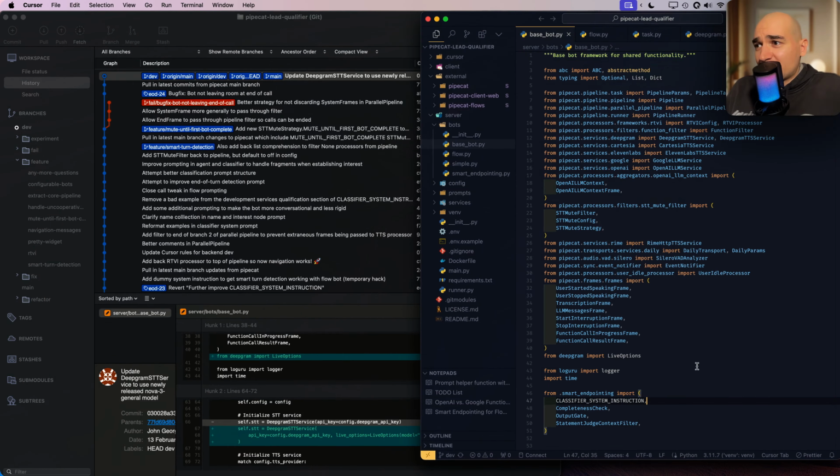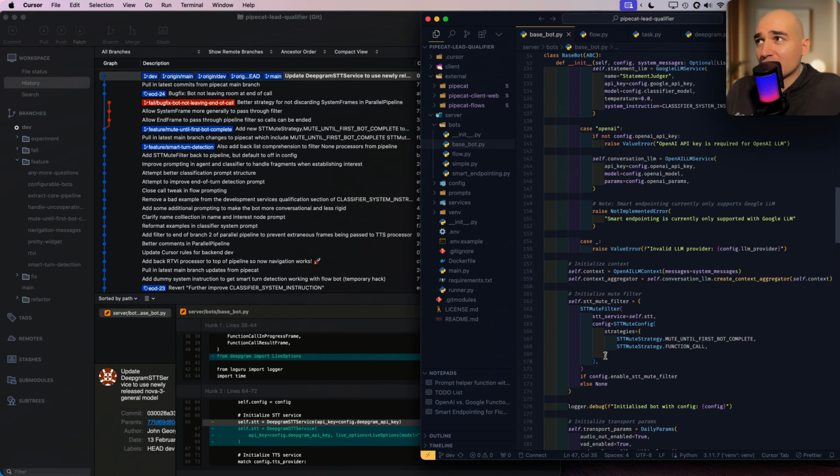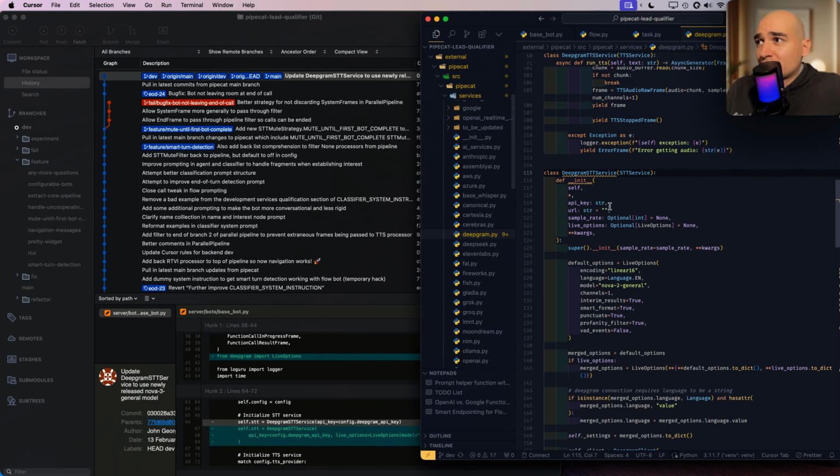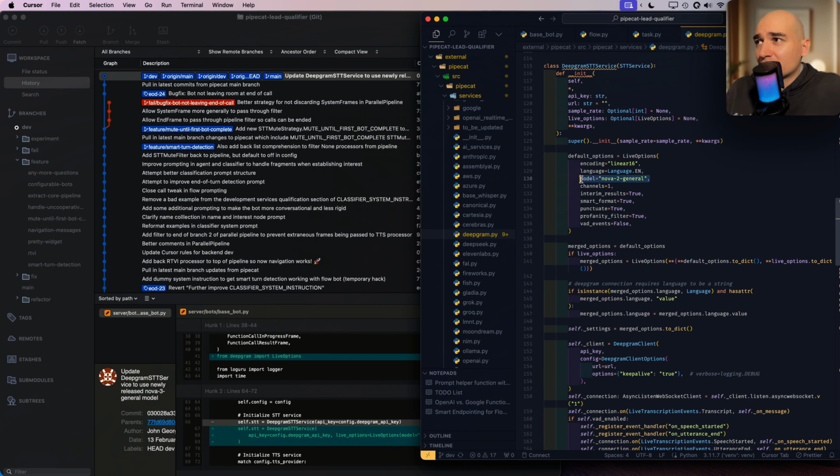So the way I did this in the code, as I mentioned, there's just this here. But if you look at the speech-to-text Deepgram service here, go to definition, there is somewhere right here where the model is defaulted if you don't specify it, and I presume that the Pipecat team will eventually just update this, and so I can probably just undo this commit at some point.